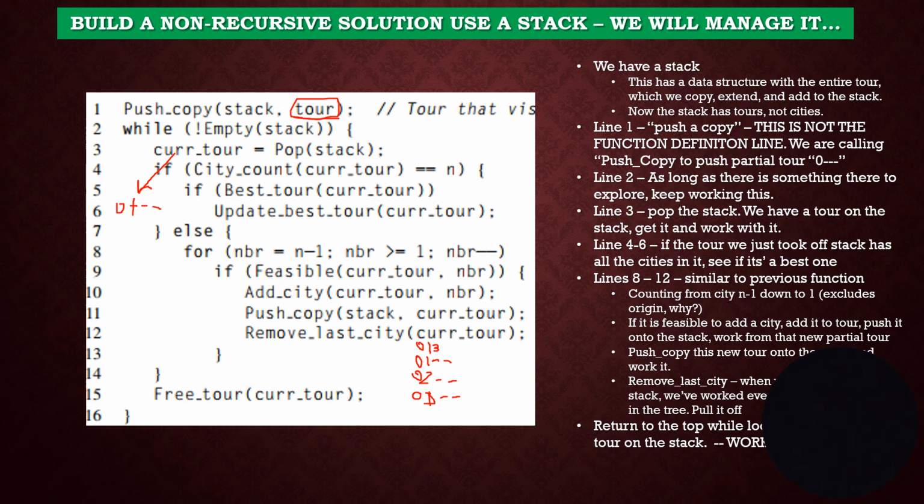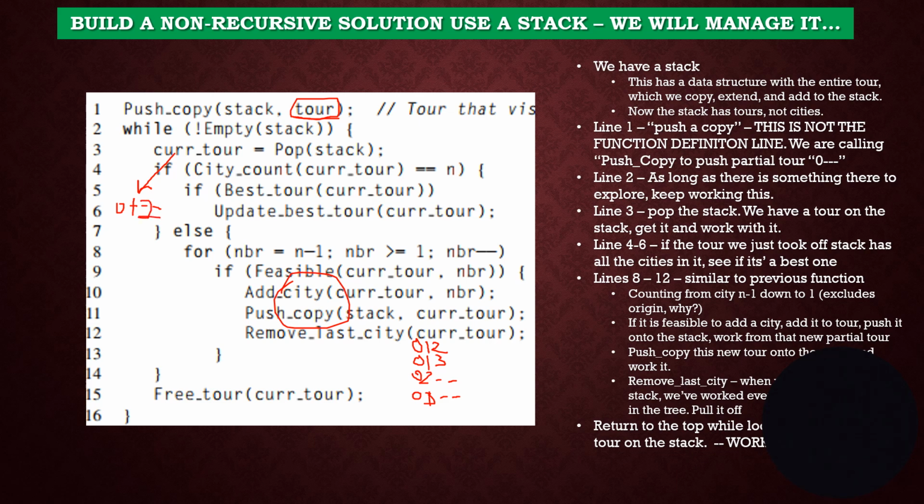I popped the 0, 1. Sorry, I always forget to erase it. So this guy got erased. Eraser. Here we go. I'm going to erase all this because we put 0, 1 up here, and then he's going to add 0, 1, 3 and 0, 1, 2. That's going to happen in this area. Then he comes back around. He's going to pop the next one, which is 0, 1, 2.